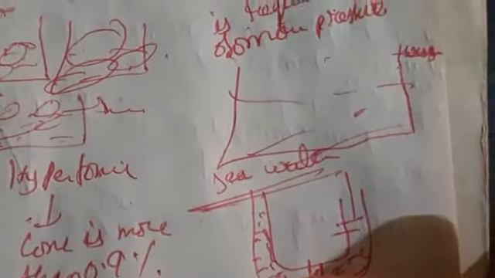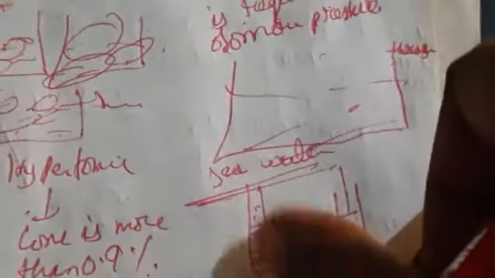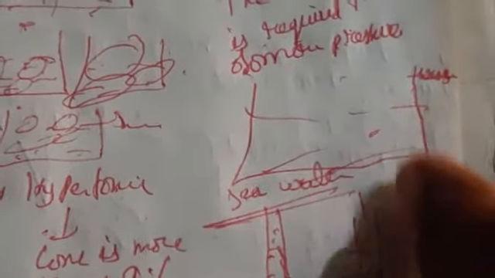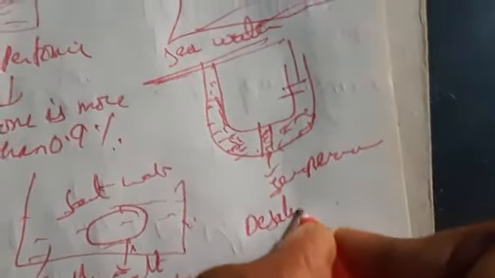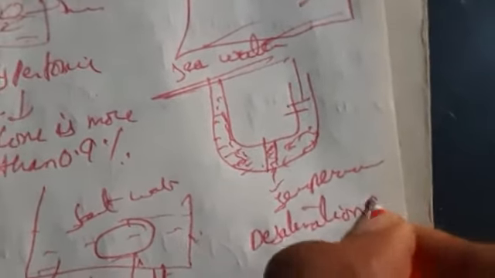So the direction of osmosis can be reversed if pressure larger than the osmotic pressure is applied to the solution side. Automatically the solvent flows out of the solution, leaving the solute molecules behind. This way, we call it desalination of water also. By this we can purify our sea water. So this is the process. Reverse osmosis is the process to purify water.